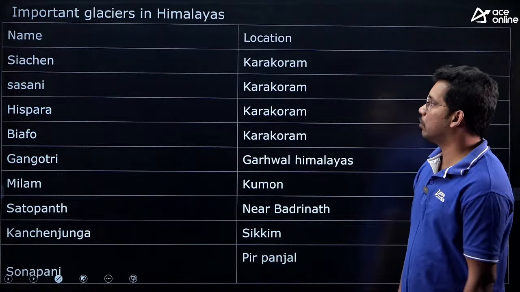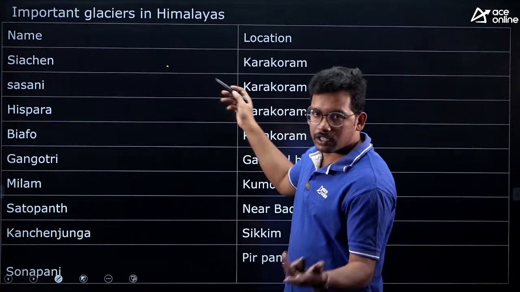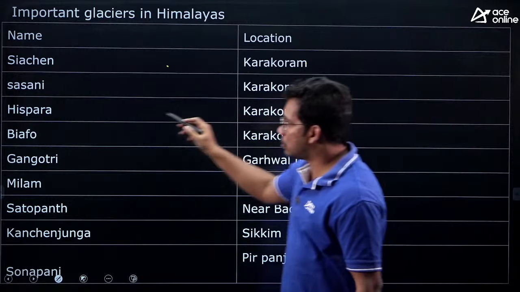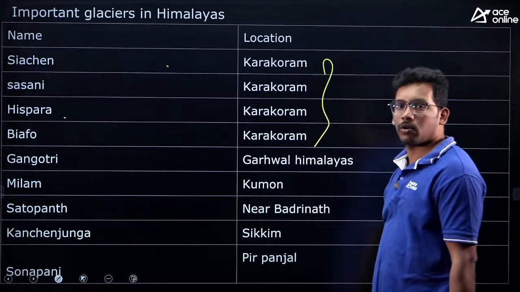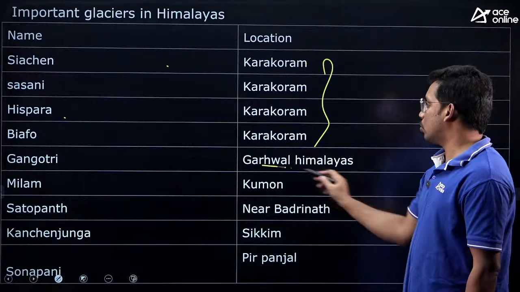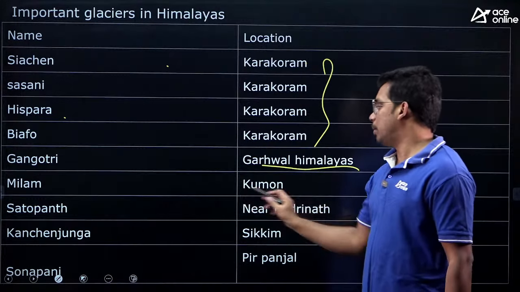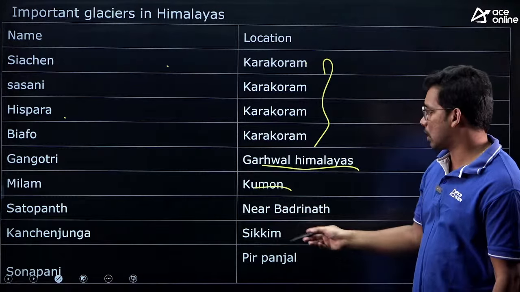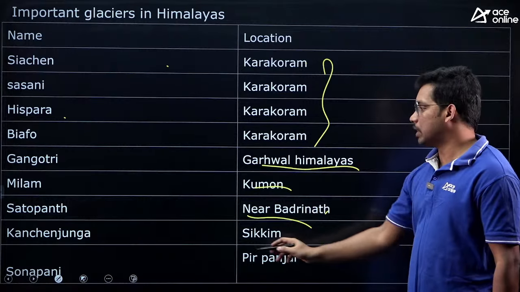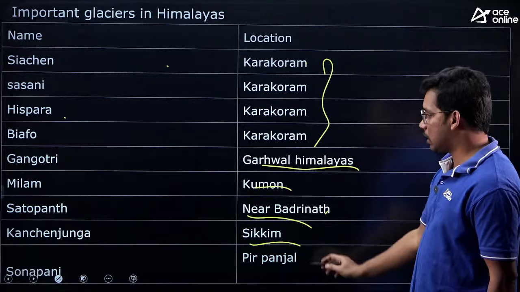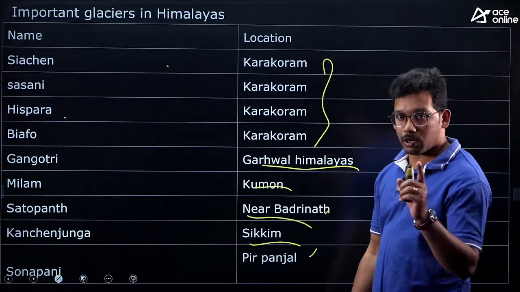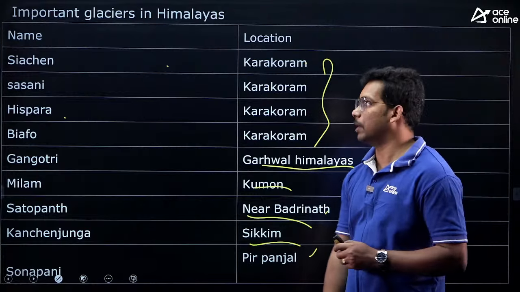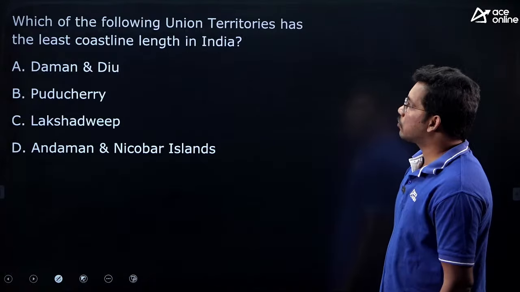You can see various glaciers also. You can just try to remember. Siachen Glacier, very popular one, Karakoram Range. Then Sasani, Spara, Biafo, all these glaciers are located in Karakoram Range. Gangotri in Garhwal Himalayas, Milam in Kumaon Himalayas, which is in Uttarakhand, Satopanth near Badrinath, Kanchenjunga in Sikkim, Sonapani in Pir Panjal Range. So these glaciers are important for the exam. Try to remember.